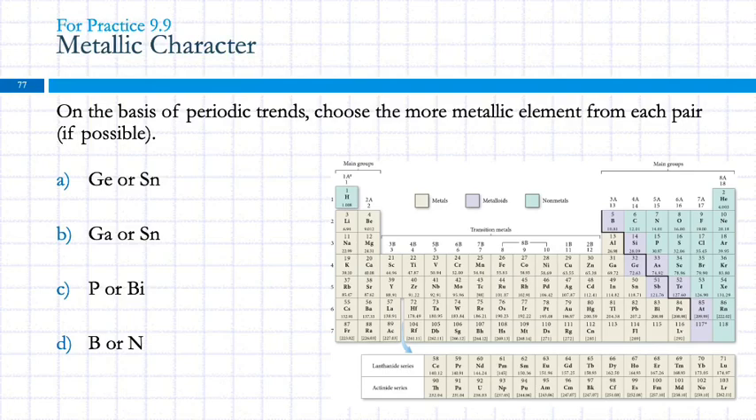I don't know if you've noticed, but a lot of these things are the same elements that we've been looking at before. So here's germanium or tin. Well, tin is more metallic. Tin actually is a metal, and germanium's a semi-metal. So, there's that. So tin's more metallic. Gallium or tin. So here's gallium or tin.